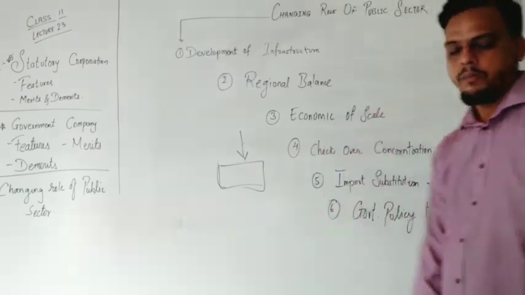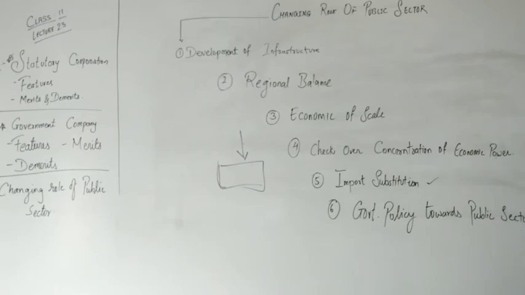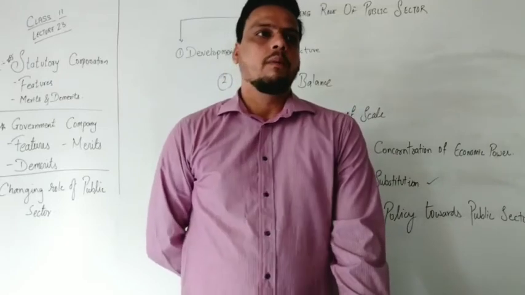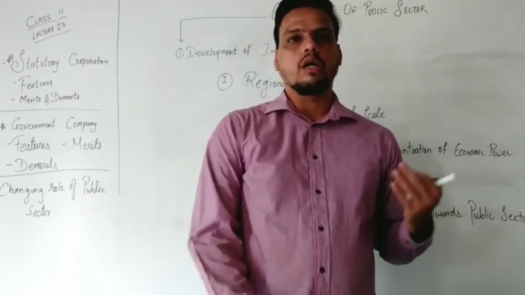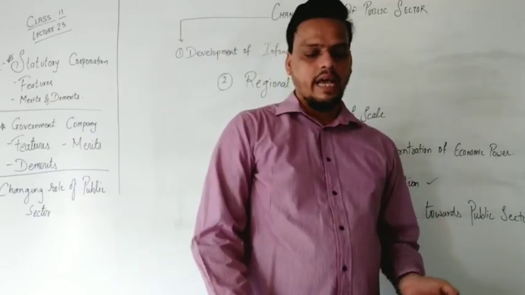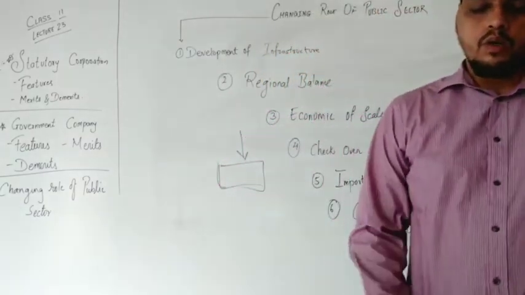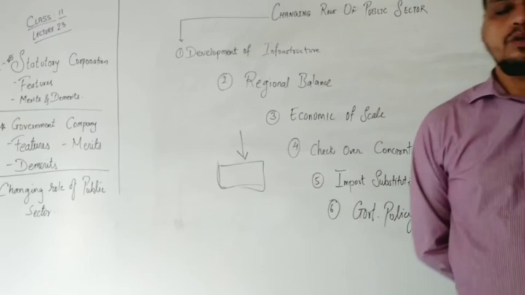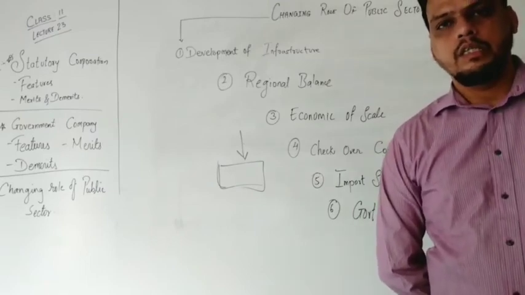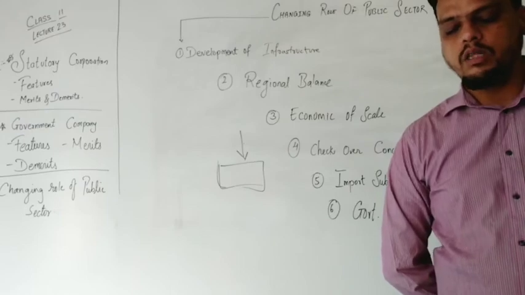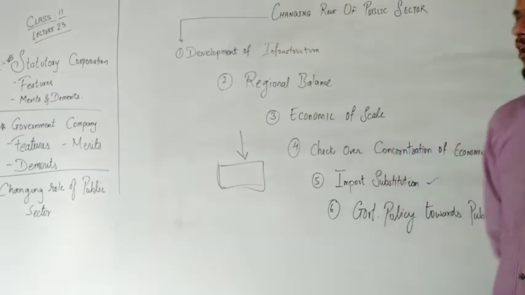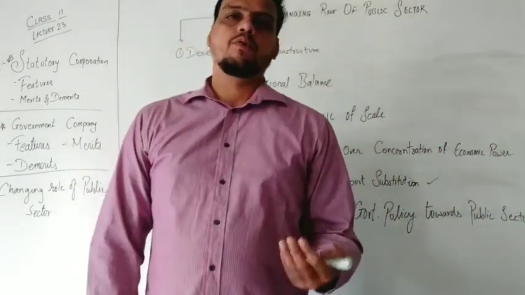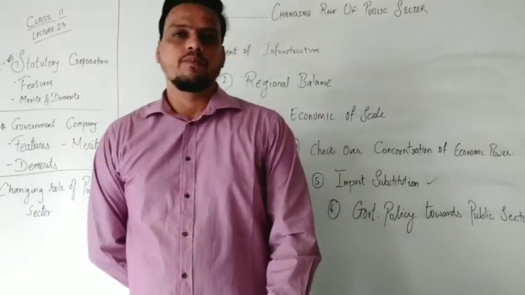The next part is government policy towards the public sector since 1991. Many changes occurred, as public sector units had to reduce all the controls over the organization. They started a closing down process for some public sector units, and lowered the percentage of investment in the organization. They gave protection of interests to the workers. They made huge changes after 1991. They gave all the rights, promotion and independent business to the private sector.